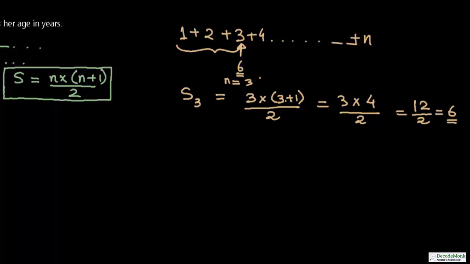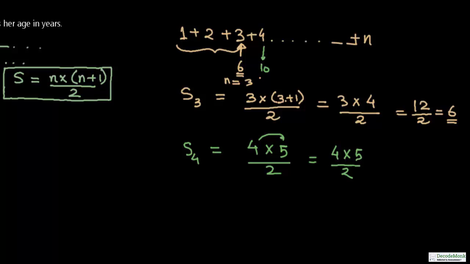Let us have a check for 4 also. So 1 plus 2 plus 3 is 6, 6 plus 4 is 10. So till 4 it's 10. So S up to n equal to 4 will be equal to 4 into the very next number of 4, which is 5, n plus 1 is 5, divided by 2. 4 5s are 20, so 4 into 5 divided by 2, or you can solve this by cancellation also: 2 1s are 2, 2 2s are 4, 5 2s are 10. So we got the same answer.